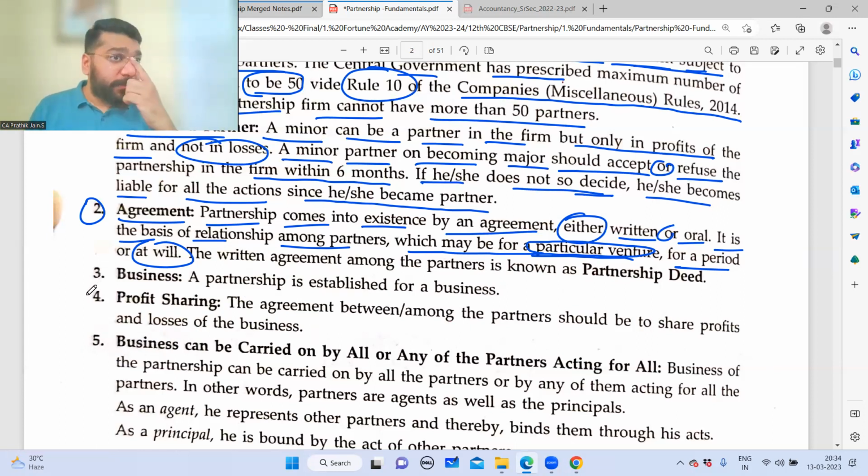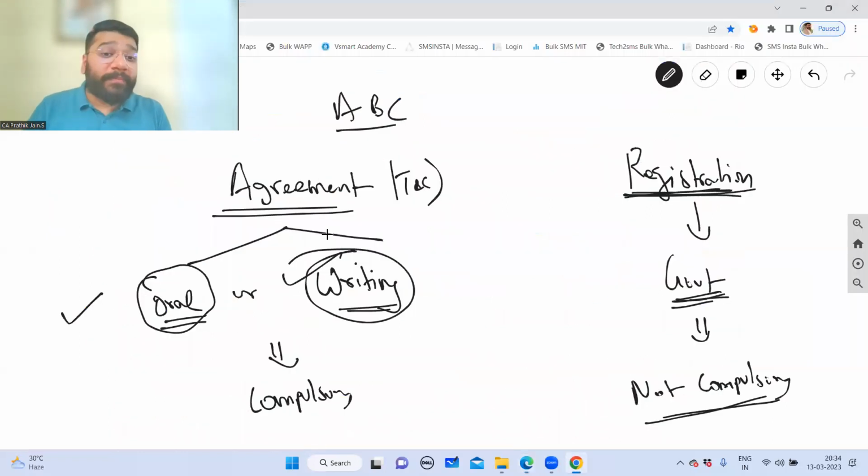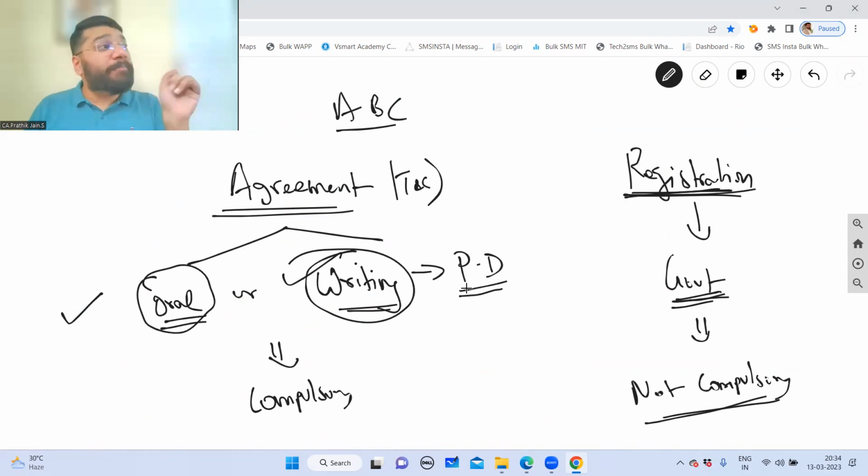So all those who are thinking that this theory is time pass, chumma we are studying, it's all important. If this is chumma time pass, why will I waste my energy here? Logical, no? The written agreement among the partners is called partnership deed. If you have the agreement in writing, technically it is called partnership deed. So wherever partnership deed is mentioned in the question, it means it's a written agreement.